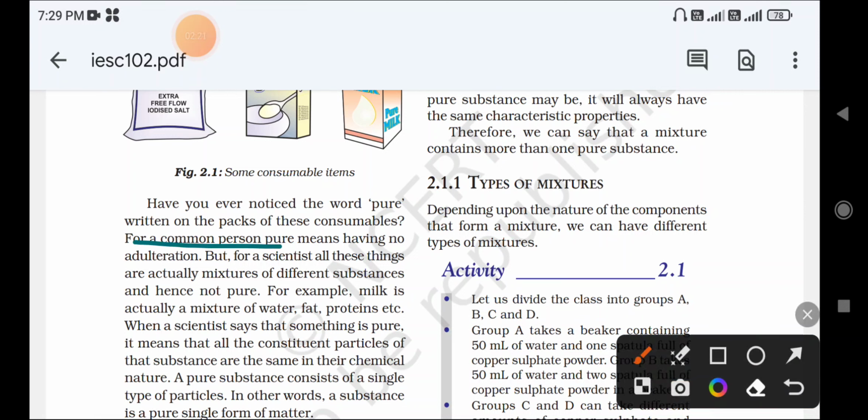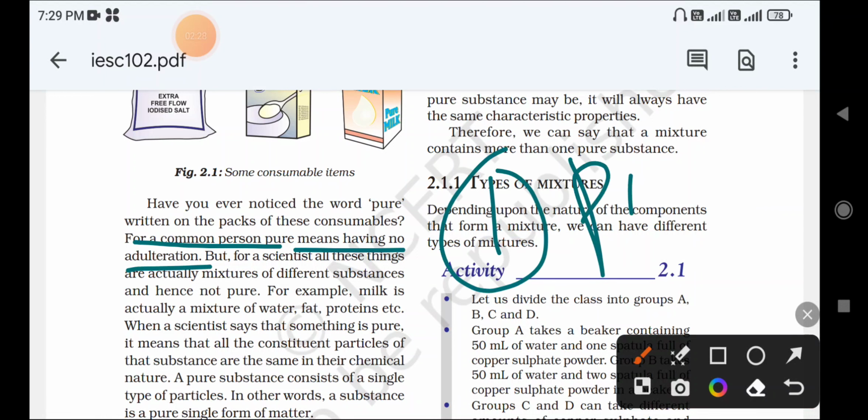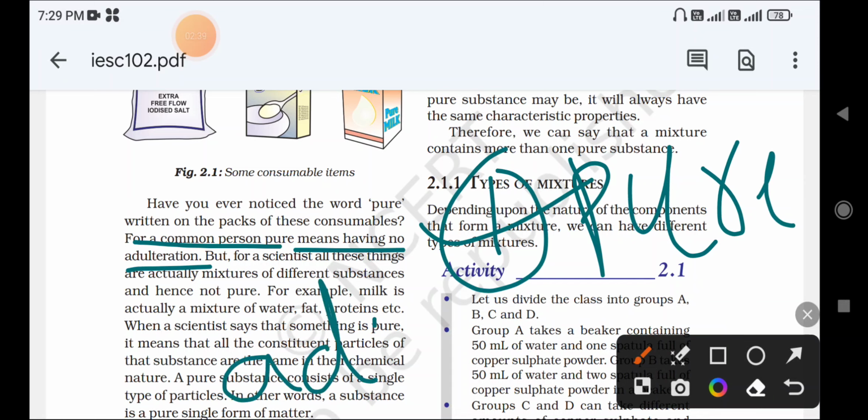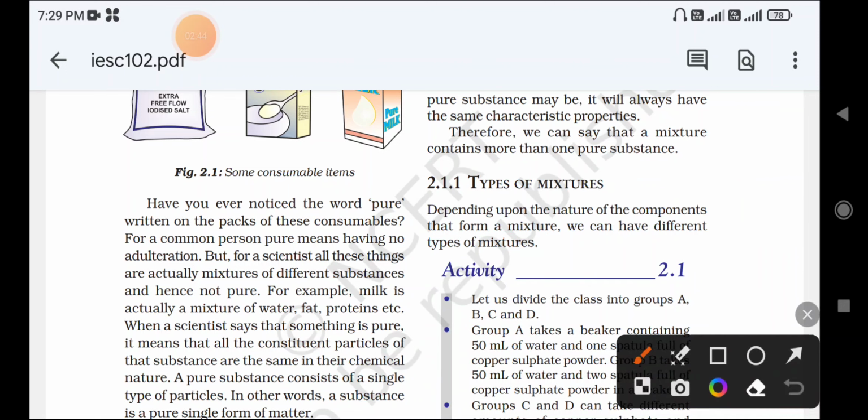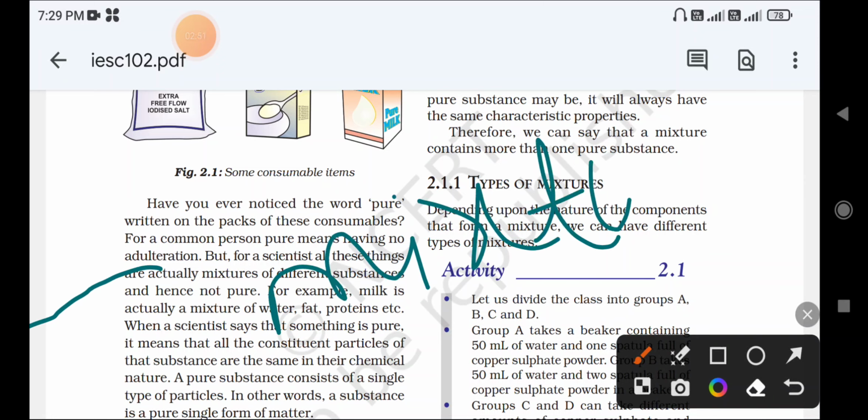For a common person, pure means having no adulteration, correct? There is no mixture, so that is called pure. Adulteration means mixture: mixing of another kind of particles is called adulteration.